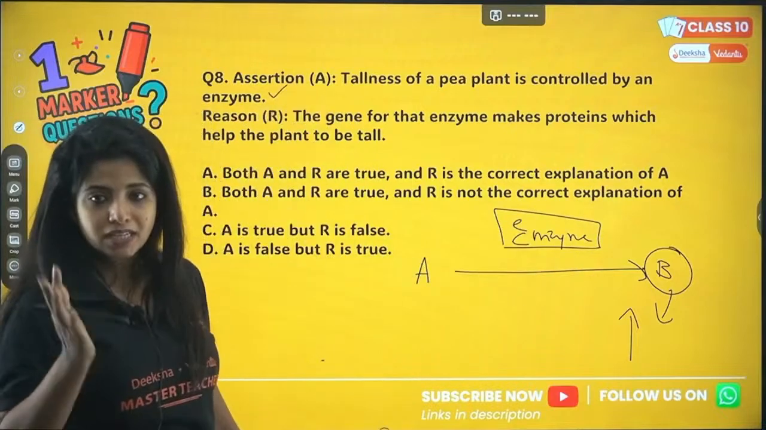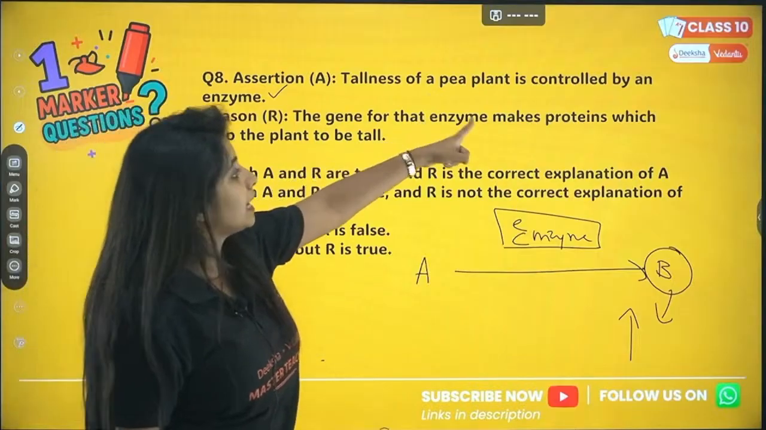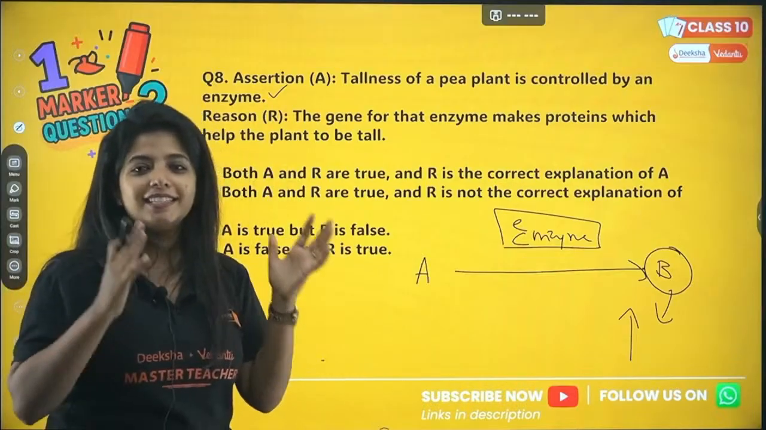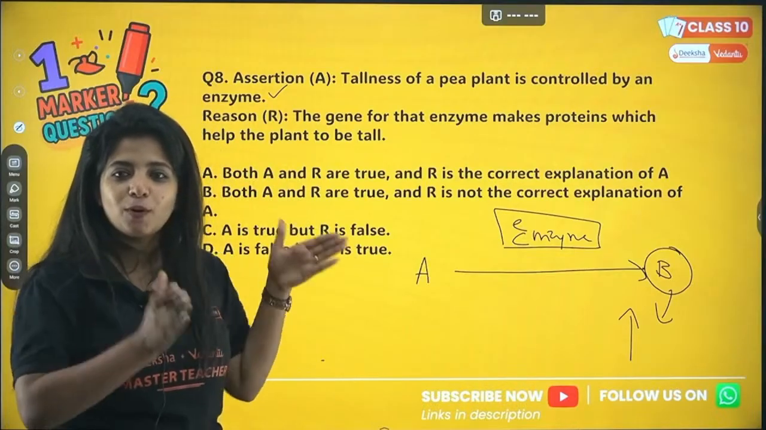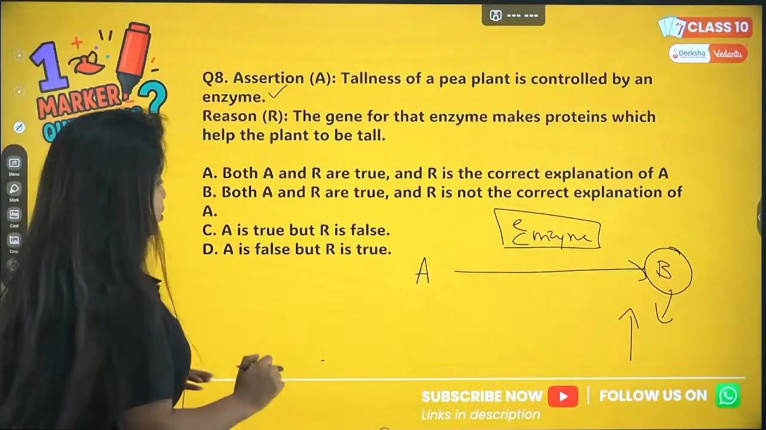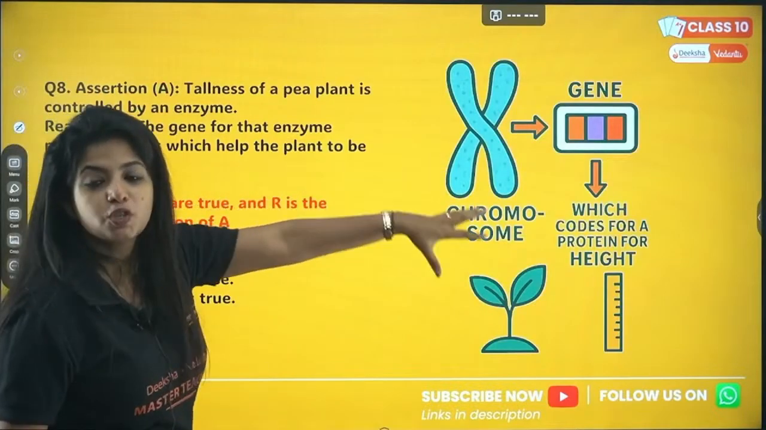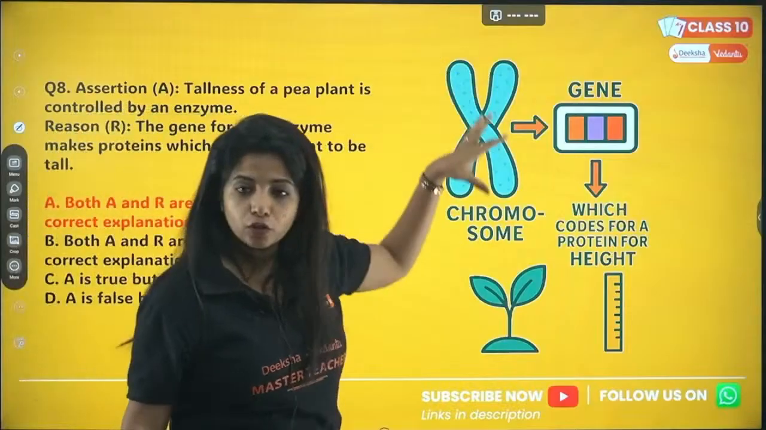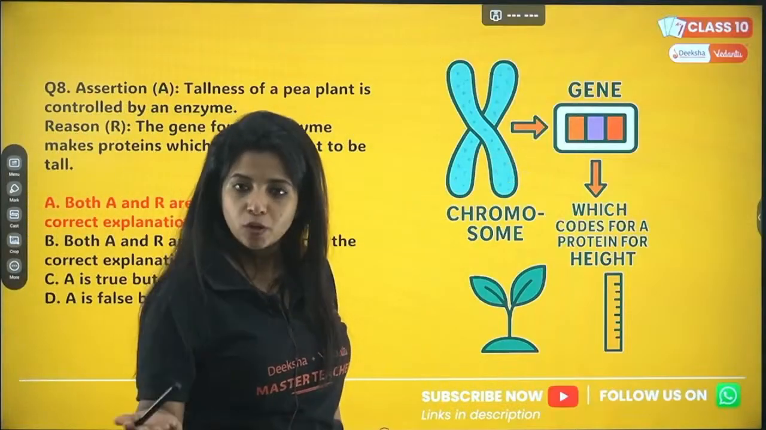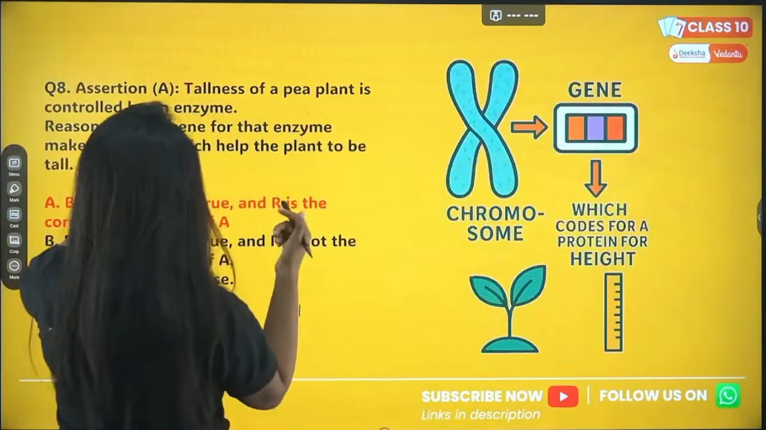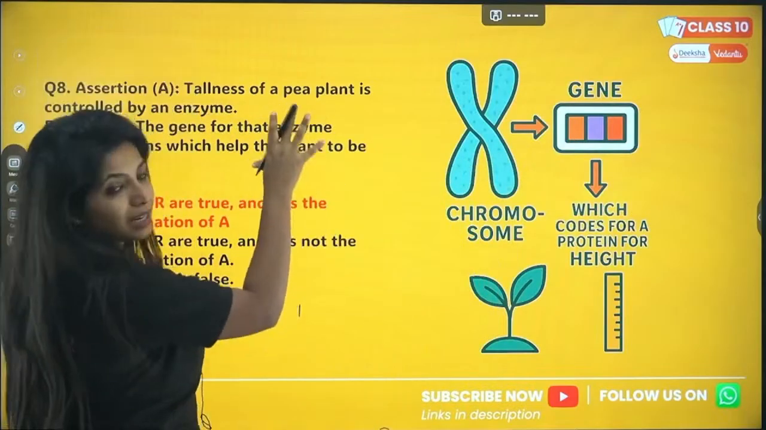Let's talk about the next statement. The gene for that enzyme makes protein which helps the plant to be tall. What? The gene for that enzyme makes protein which helps the plant to be tall. So you need to understand a funda. So I might show you the answer over here, but please look at this first. So we have chromosome. Not just we, plants also have chromosome. The chromosome is made up of tiny, what? It's your DNA being condensed, right?